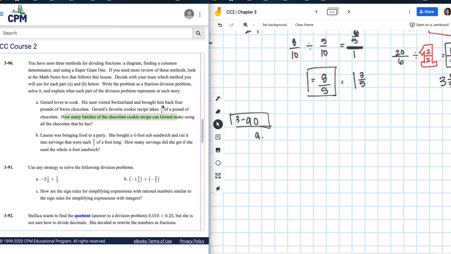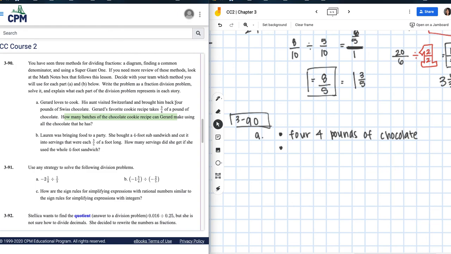What you can do is you can take the numbers and find out what's important, right? So from this problem, what's important is we have 4 pounds of chocolate. The other piece that we need is it takes 3/4 pound for each batch of cookies, right?